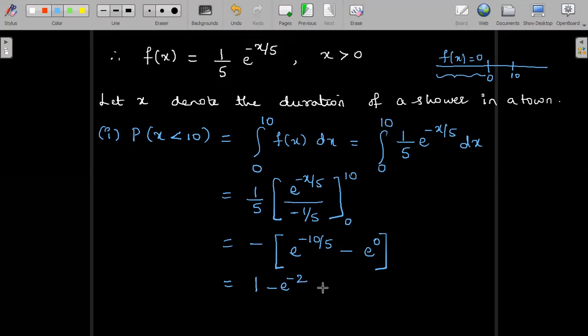1 minus e power minus 2 is equal to 0.8647. We are actually evaluating only this expression, that is e power minus 10 by 5 is e power minus 2, minus e power 0 which is 1. So there's a minus sign outside. When we multiply the minus, we get 1 minus e power minus 2 to evaluate. So using a calculator, I can get the answer as 0.8647. This is the first case, probability of x less than 10.